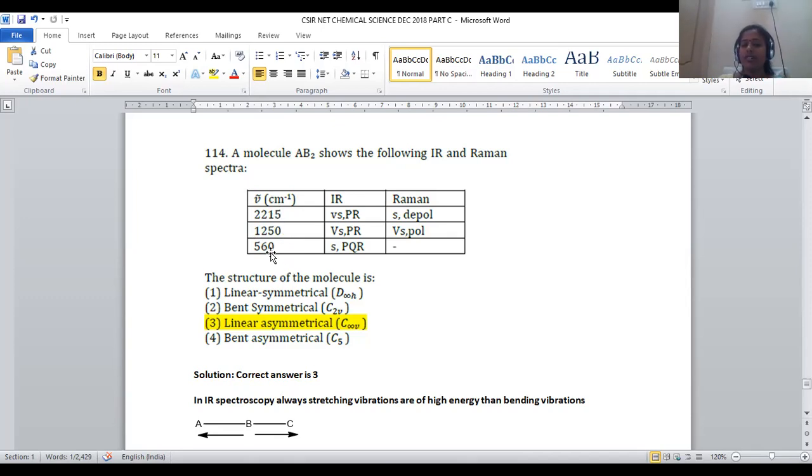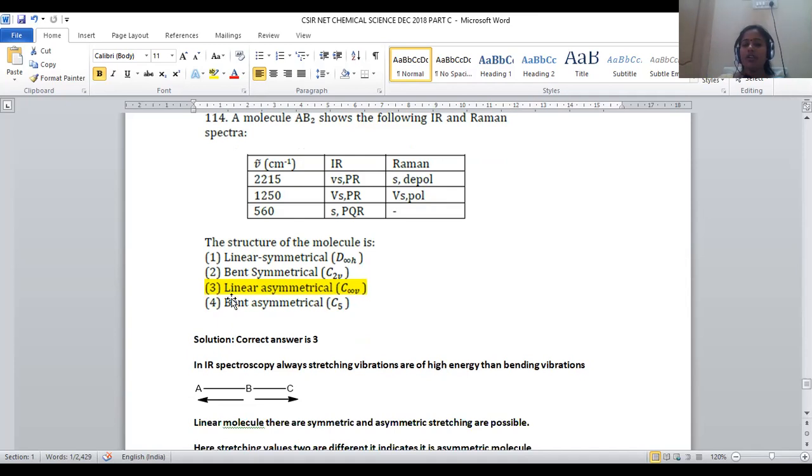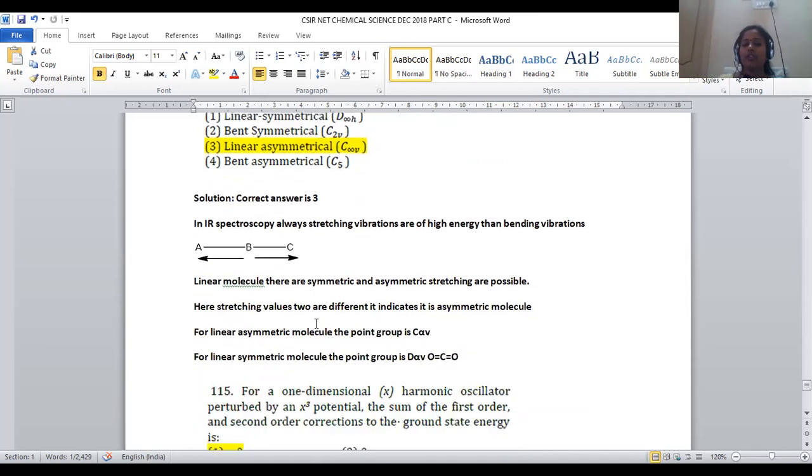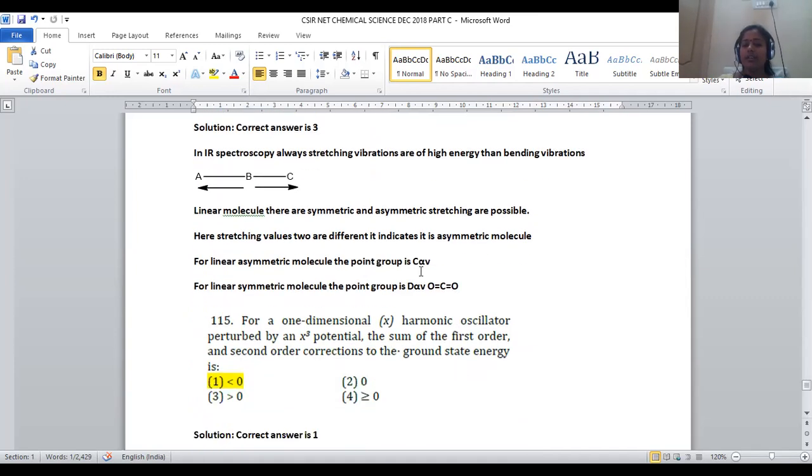So this is purely asymmetric stretching. If the molecule is linear and asymmetric in nature, we have to predict its point group symmetry. For a linear molecule, the probable point groups will be only 2. One is D infinity h, second is C infinity v.